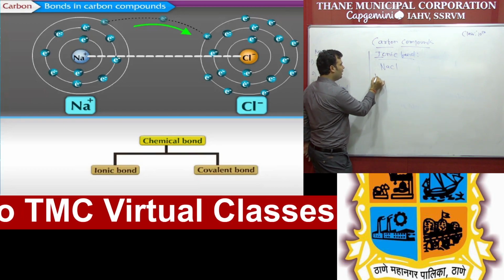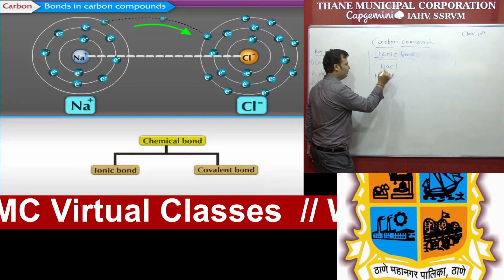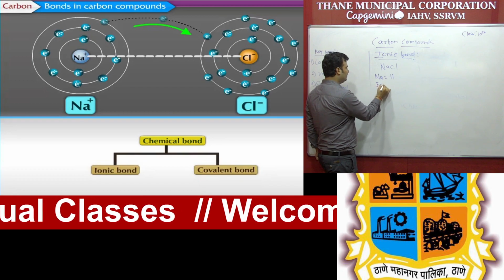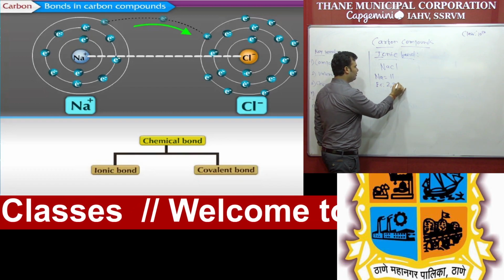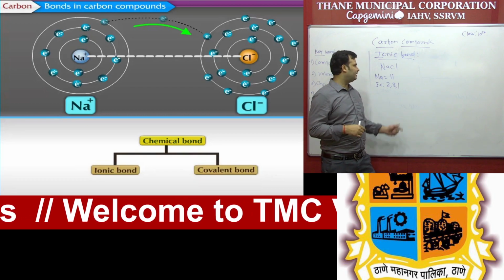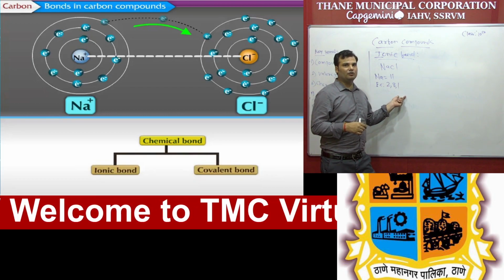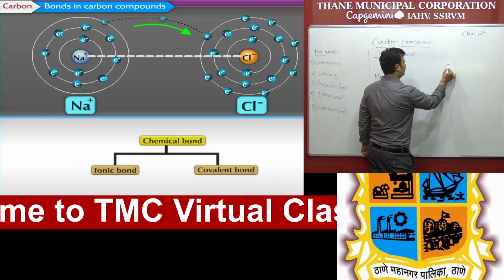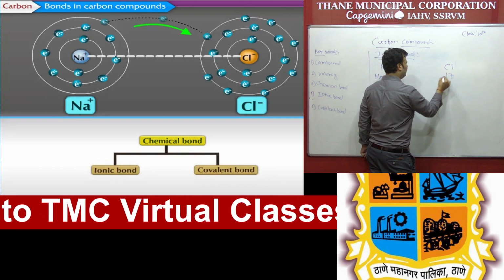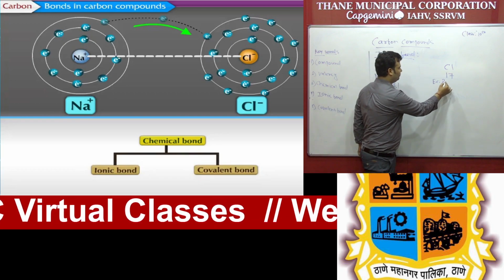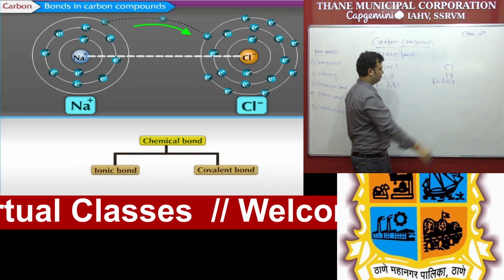So the sodium atomic number is 11. We do the electronic configuration, that is 2, 8, 1. You can see it in the slide. The first shell contains 2 electrons, the second 8, and the third one 1 electron. And the second element is chlorine. The chlorine atomic number is 17. We have to do the electronic configuration, that is 2, 8, 7.